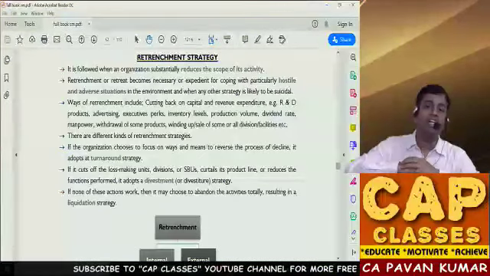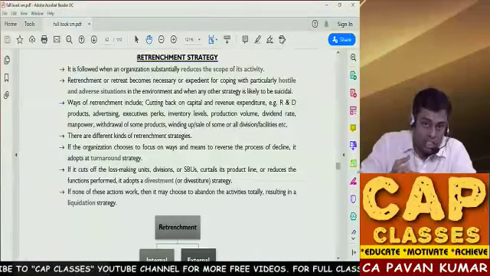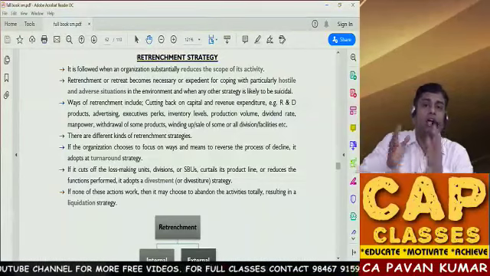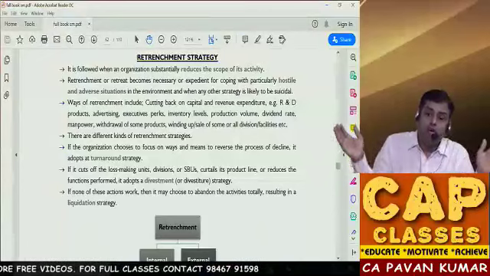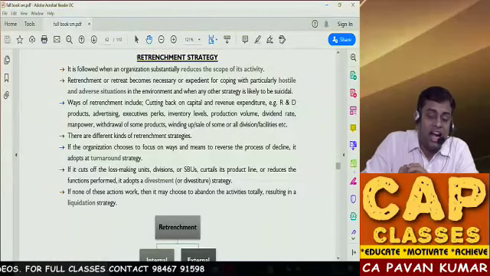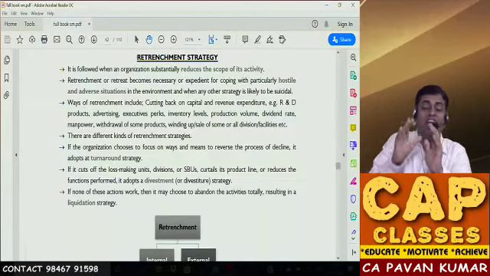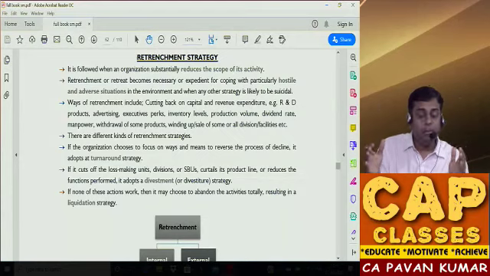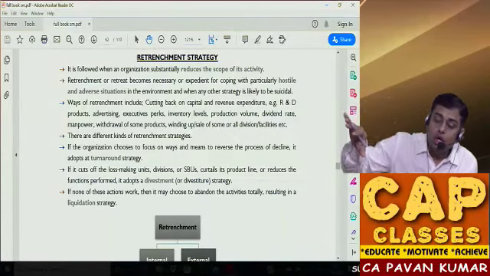Expansion means there is a huge shift in the business and you want to increase the present scope of the business. And the third one is retrenchment, when you want to downsize your business. You want to shrink, you want to reduce the present scope of activity. That means you have 10 businesses, you want to do 8 businesses only, 2 businesses you want to quit from.